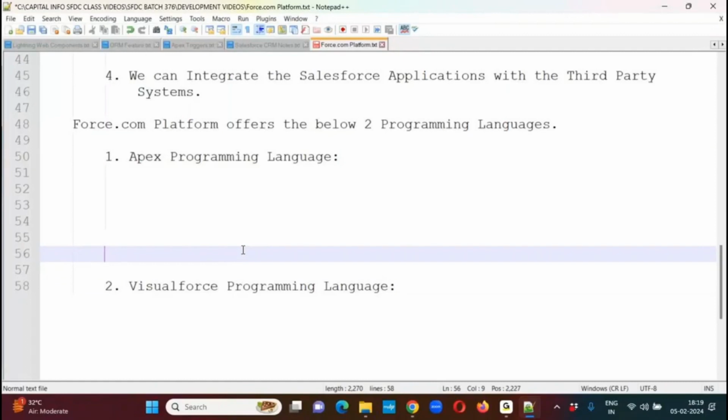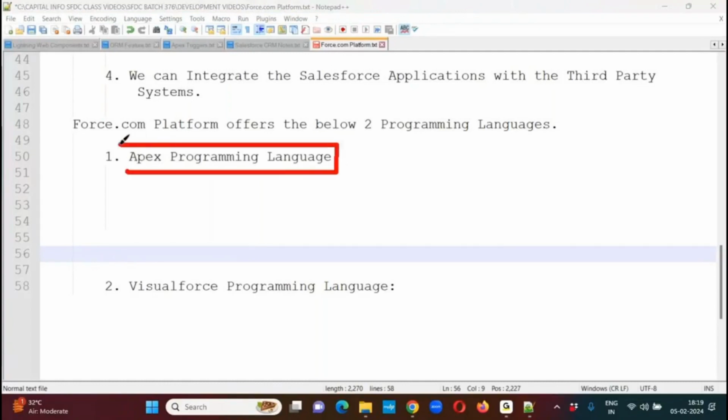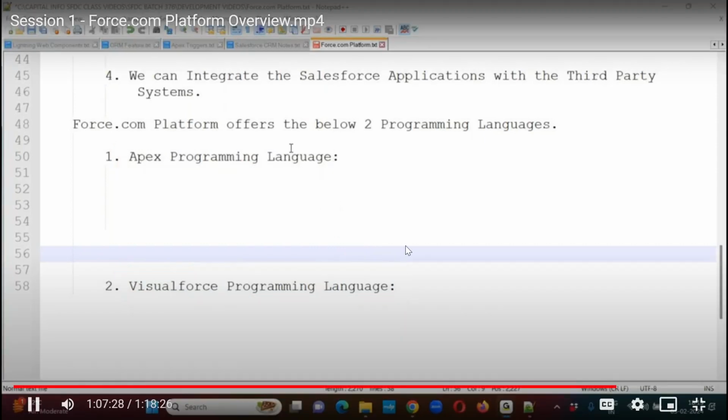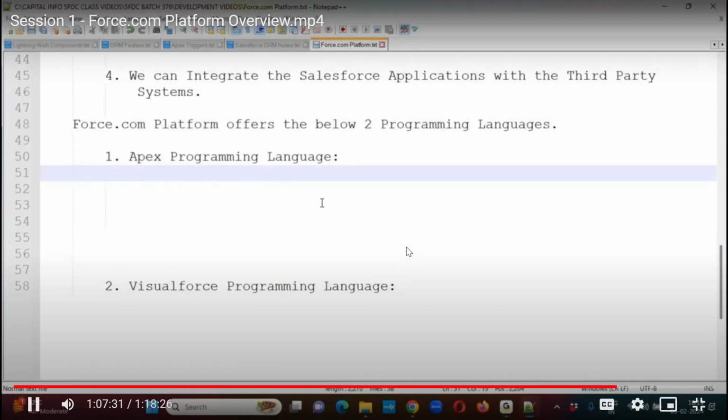As part of this development, we are mainly focusing on Apex programming. Visual Force will have hardly one week of sessions, five sessions max. The rest of the complete features we will discuss on the Apex programming language. Because Apex is a major part, let me explain what features I'm going to cover.